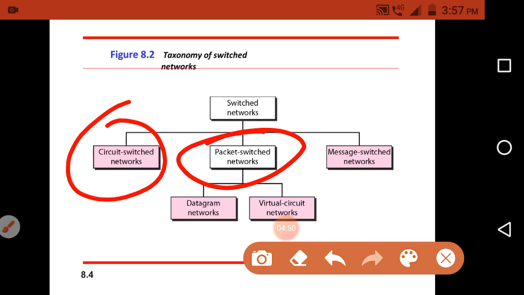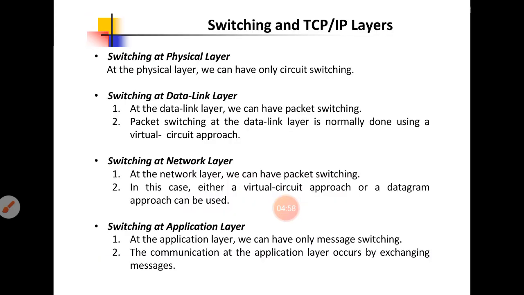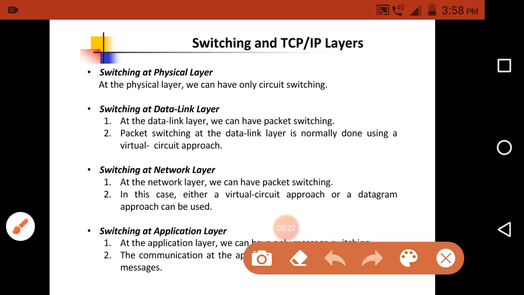Before going to the circuit switched network, we'll discuss switching and the TCP/IP layers. In this we will discuss in which layer we use these switching networks: in which layer we use the circuit switched network, in which layer we use the packet switched network, and in which layer we use the message switched network. At the physical layer we use the circuit switch.